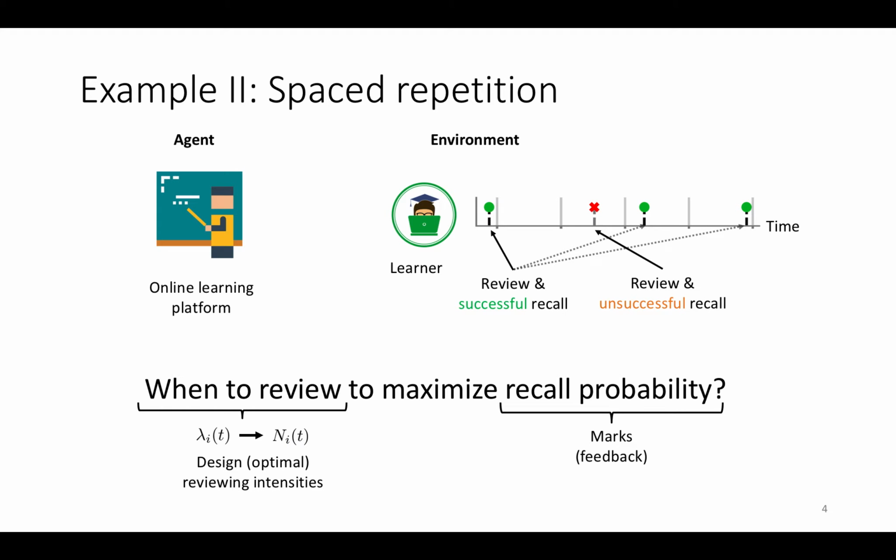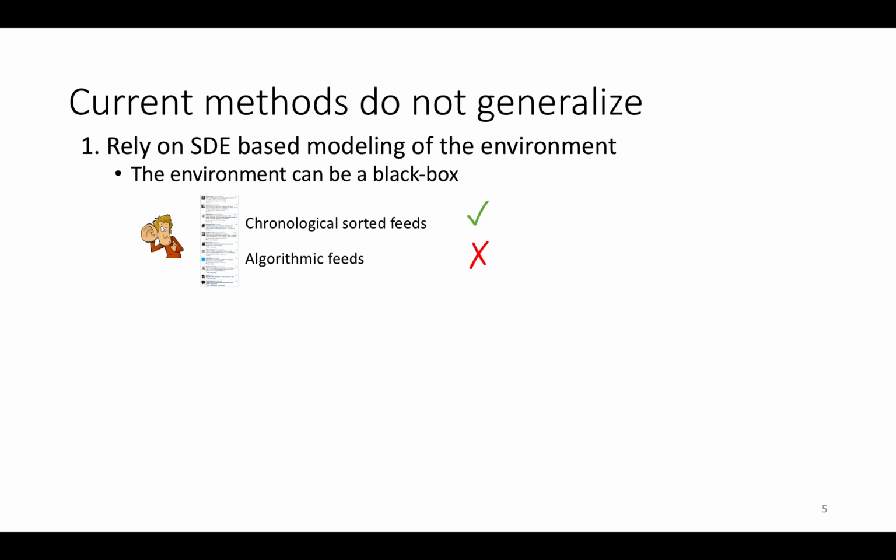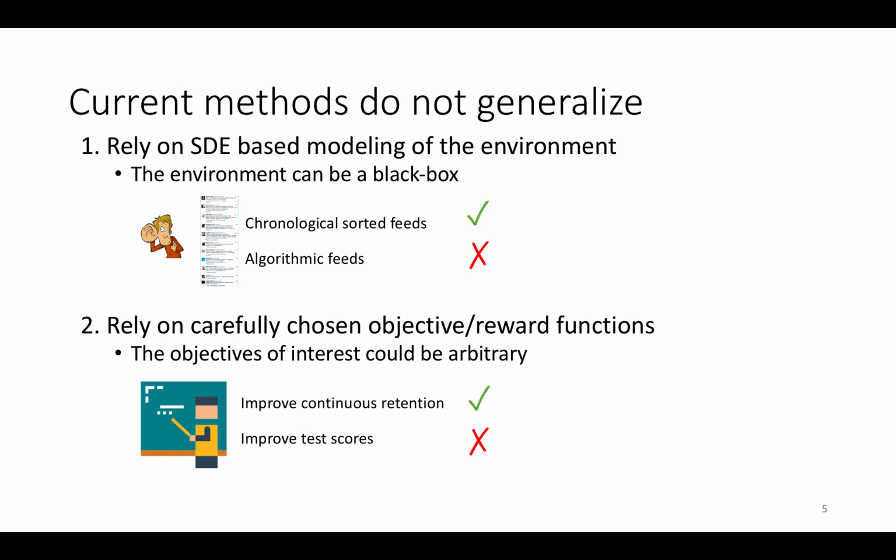The current methods to control such processes, however, do not generalize well across different environments and reward functions. Firstly, the methods rely on using stochastic differential equations to model the environment, but often the dynamics are close to a black box. So while the equations for chronologically sorted feeds can be easily formulated, algorithmic feeds are much harder to express this way.